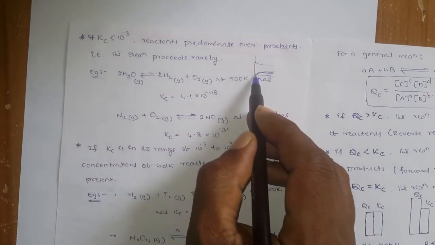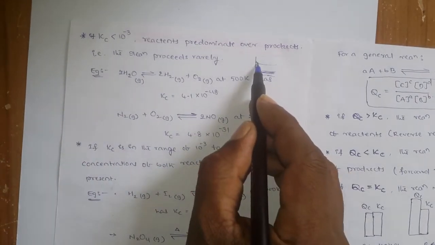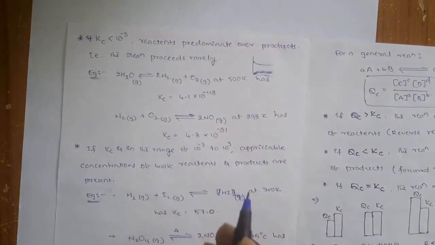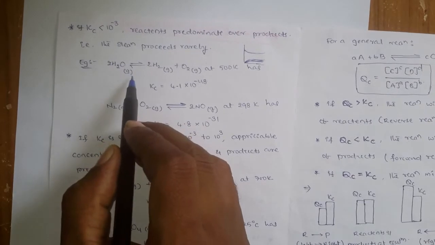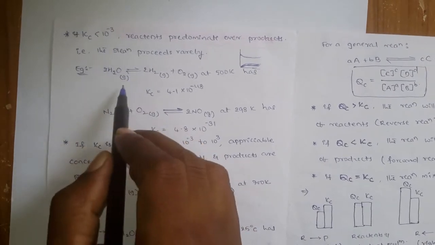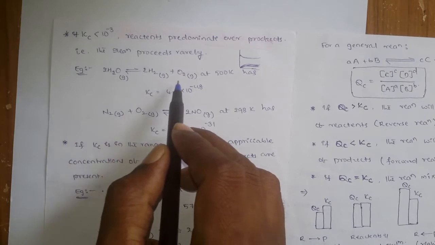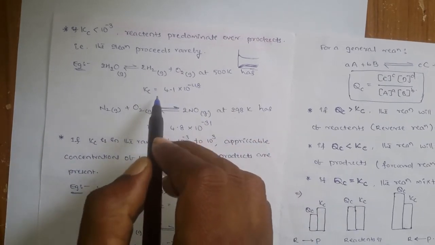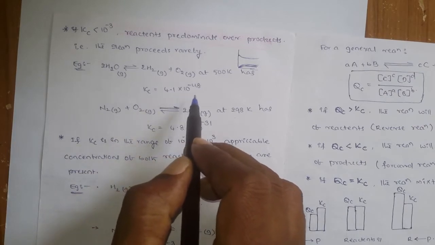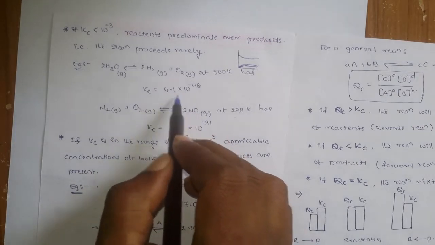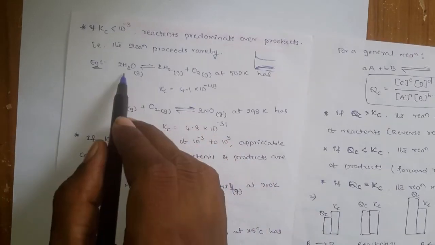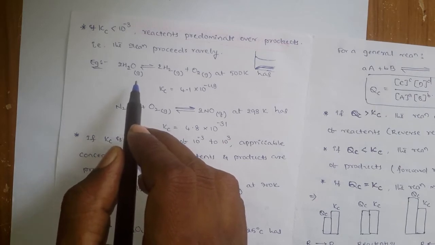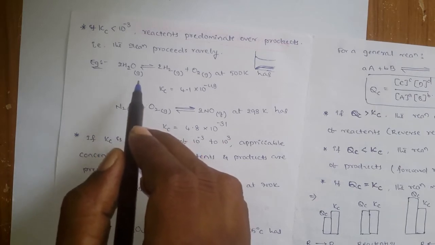You see the reactants are here and the products are here. Let us see the example. The water molecule in equilibrium with hydrogen and oxygen at 500 kelvins has a value of 4.1 into 10 to the power of minus 48. This value is very small, so you can see the maximum amount of reactants is present at the equilibrium.